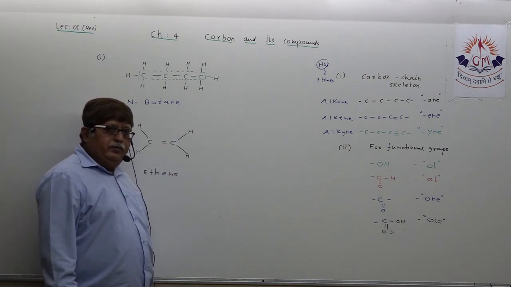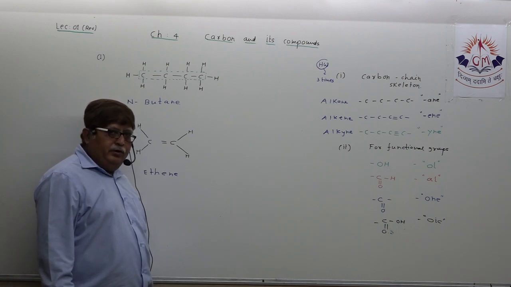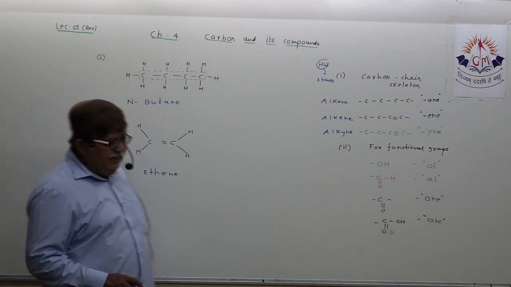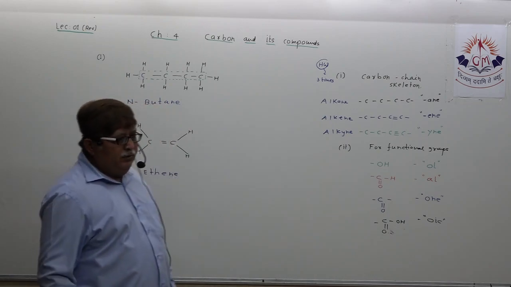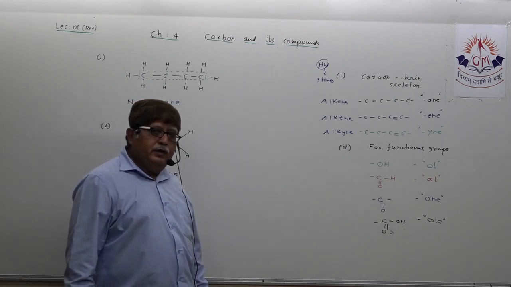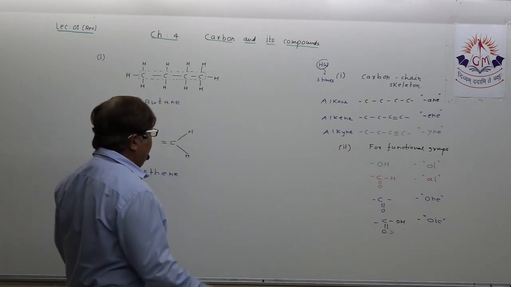Having two, ethene; having three, propene; butene, pentene, that you know, dear student. And my one guidance is also for you. If sometimes you feel much difficulty, dear student, at least you can list it out in this way also.